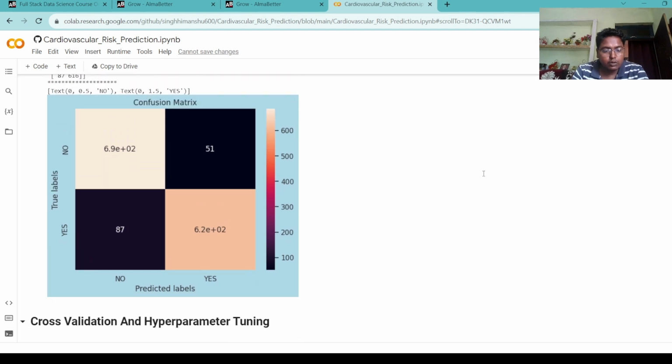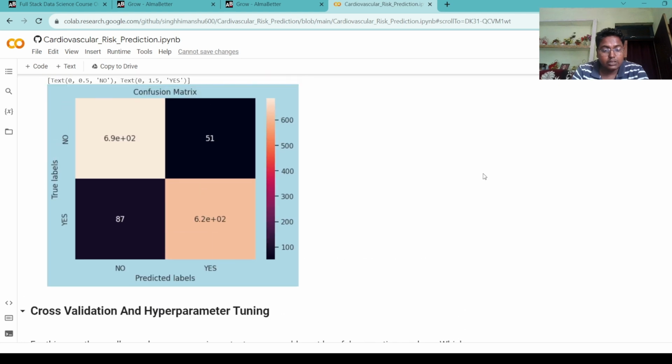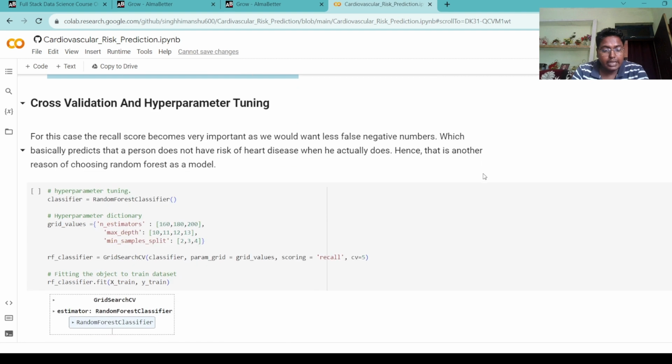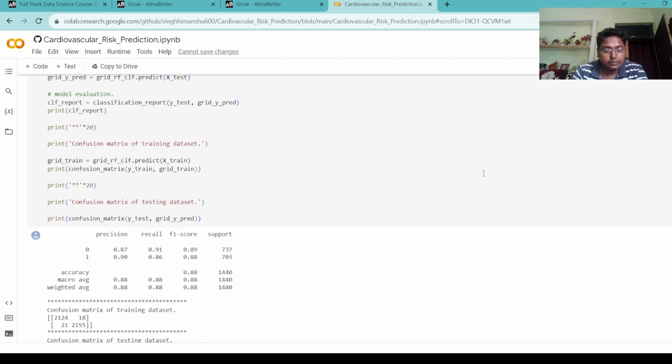After this, we do cross validation and hyperparameter tuning. For this case, the recall score becomes very important as we want fewer false negatives, which basically predict that a person does not have a risk of heart disease when he actually does. Hence that is another reason for choosing random forest as the model.